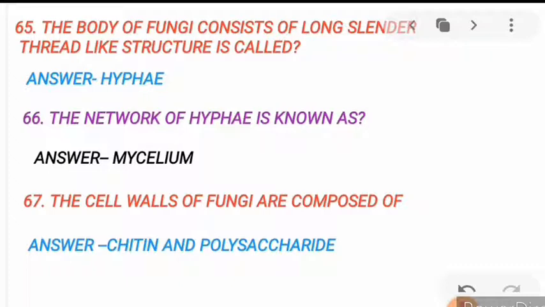Now move to the next. 66. The network of hyphae is known as what? The network of hyphae is known as mycelium. New term. Note it down.